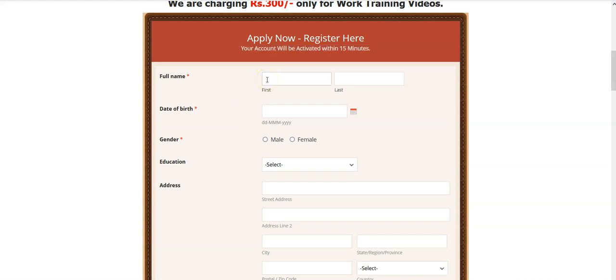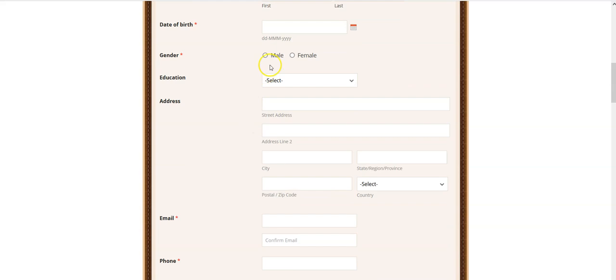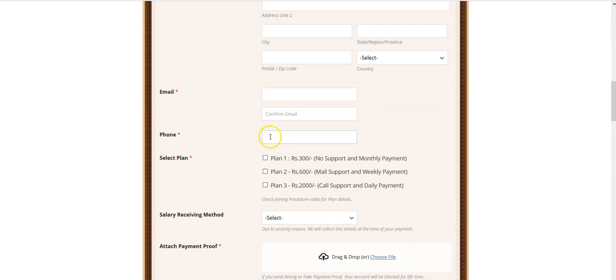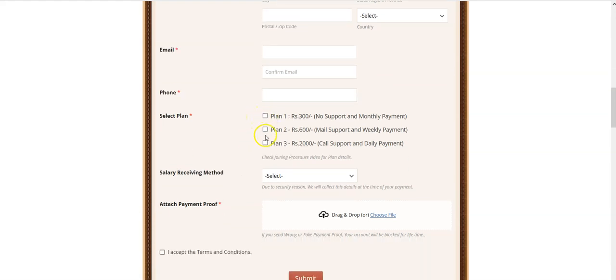It takes just 2 minutes. Full name, date of birth, gender, education, address, email ID. After that, give your valid phone number, and here you have to choose the plan. This is most important. Whatever amount you paid, according to that you just select the plan. After that, salary receiving method. See here, three methods are there. In which method do you need your salary? If you need your salary directly to your bank account, then select bank. Otherwise, if you need it through Google Pay, PhonePe or Paytm, that is the second option. And the third option is direct cheque.